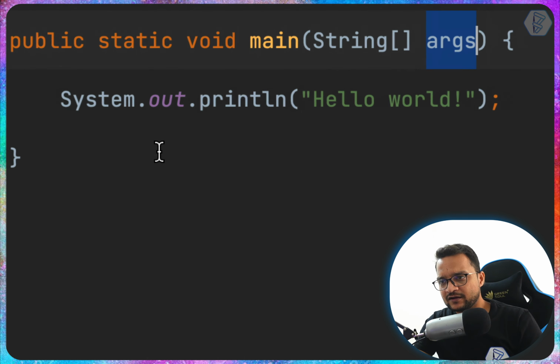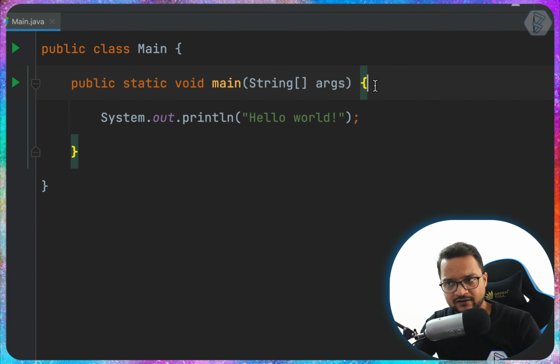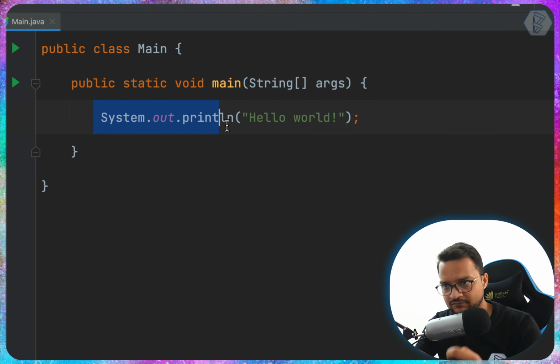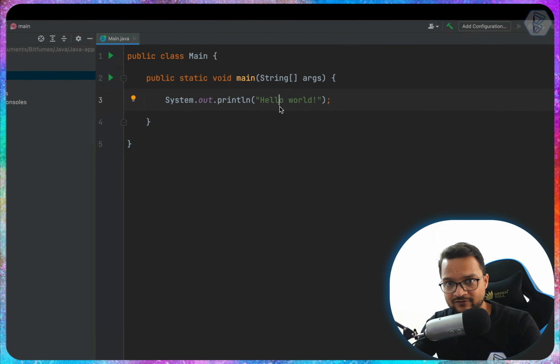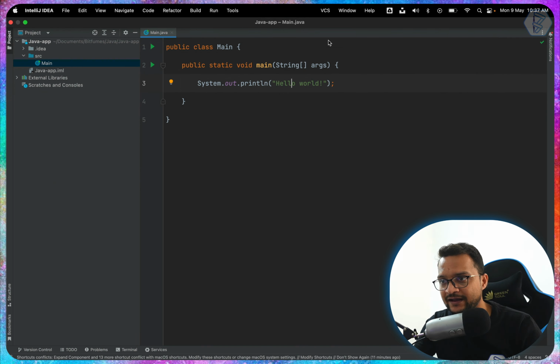But after that we have the curly braces once again. These curly braces include the System.out.println and then brackets with hello world. So this line is going to print whatever we define inside it into the console. Now what is the console? Let's see first by running this application.